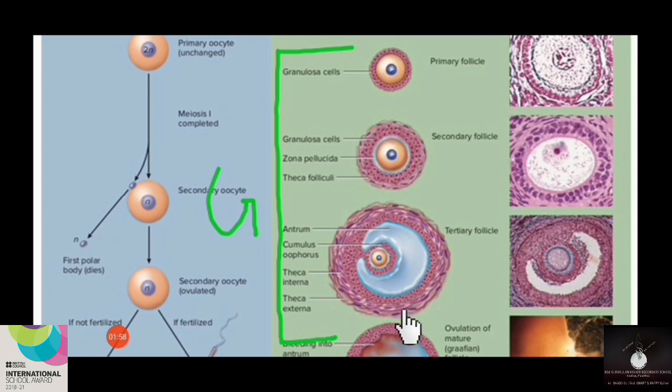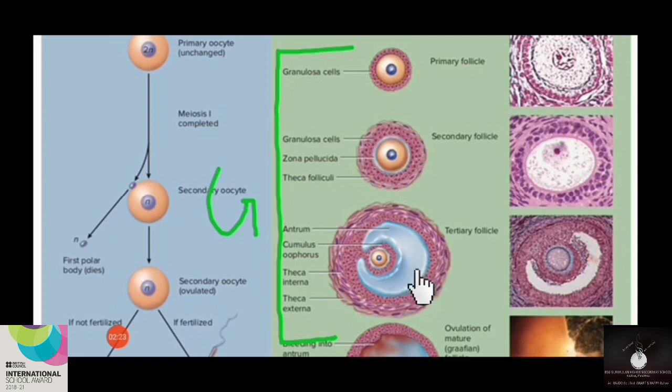This theca layer may have two layers, an outer theca externa and an inner theca interna. Such a highly specialized theca layer can be seen in the tertiary follicle stage. I'll tell you once more. Gradually, the secondary follicle will change into a tertiary follicle, which is characterized by the presence of a fluid-filled cavity inside it.